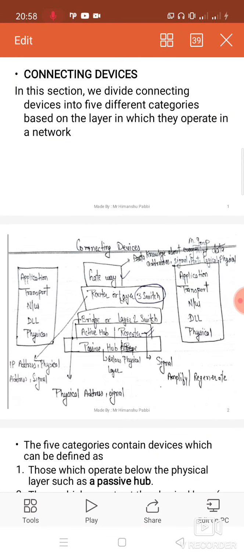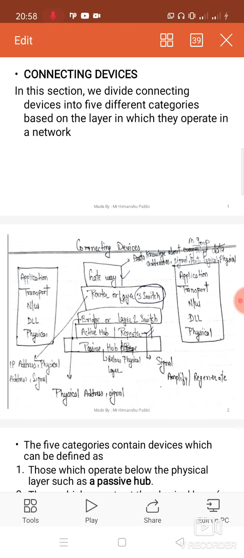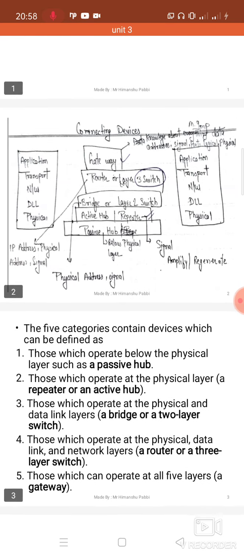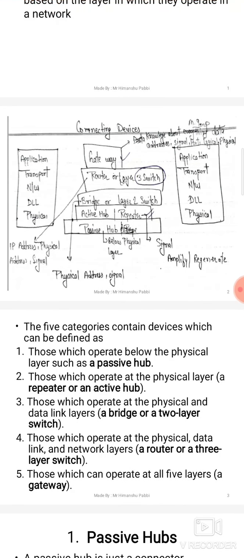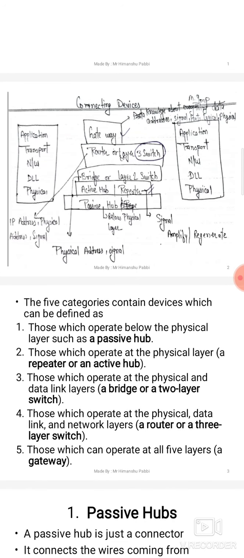Hello students, today we are going to discuss connecting devices. There are five connecting devices which work on different layers. We are going to study them. The first device is gateway. Gateway works on all the layers including application layer, transport layer, network layer, data link layer and physical layer.